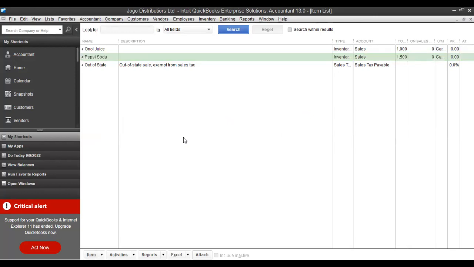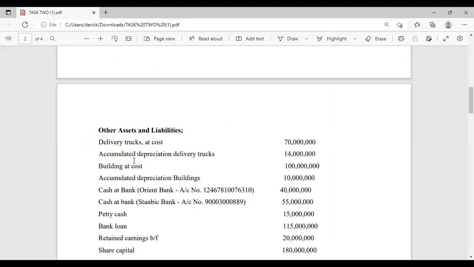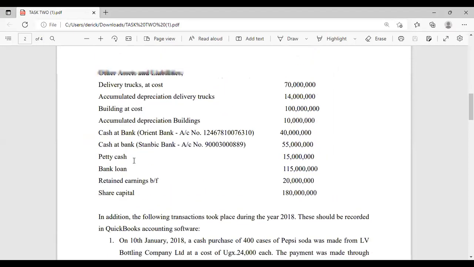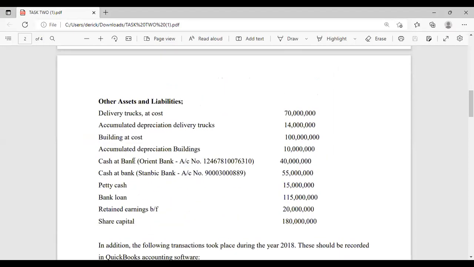Okay, next, the next thing is this. Trucks and other. So just do delivery trucks and accumulated depreciation. Then we shall start from there tomorrow. Buildings and then accumulated depreciation. So for trucks, those are fixed assets.